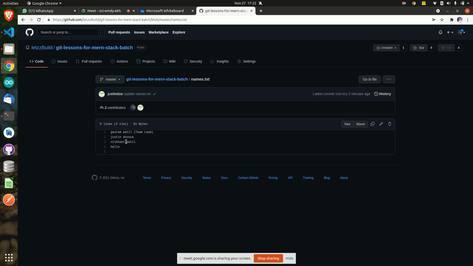This is how you're going to work in a team. You can ask your friends also to fork the repository, then do all that work, write some code changes and send a PR, then you will merge that PR. So this is how you are going to work for your final year project also. When you're working in a team, you'll all be working like this itself. You will all be creating repositories, and all the code management will happen through PRs and forking and all those things. Do all these things and you can work on your final year projects like this. I hope you learned how to work in a team.